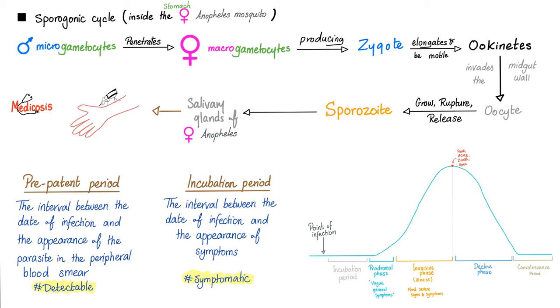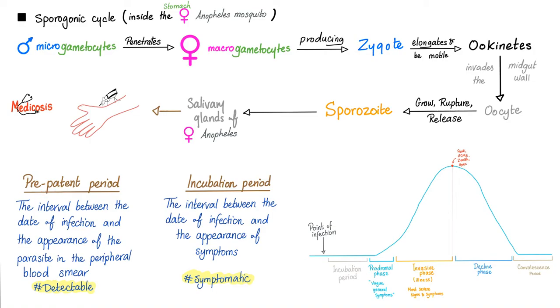Let's start with the incubation period because it's easy. It's the period between the point of infection, and this is the female Anopheles biting my skin, and the appearance of symptoms of malaria. From here to here is called the incubation period. After the incubation period, I will start suffering from symptoms.